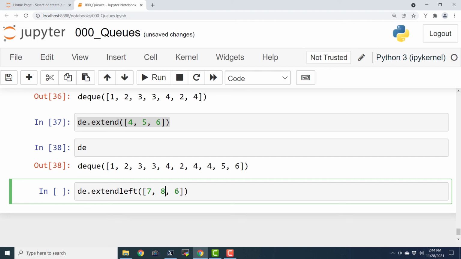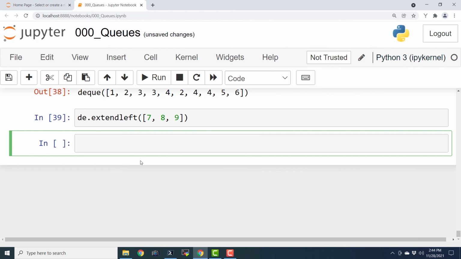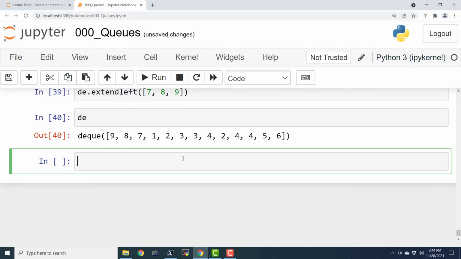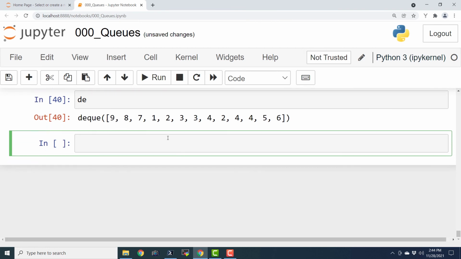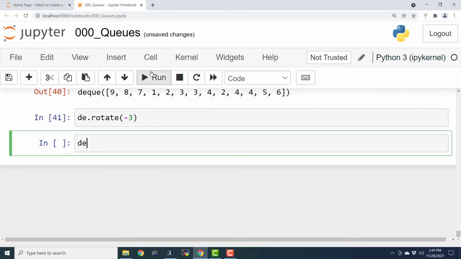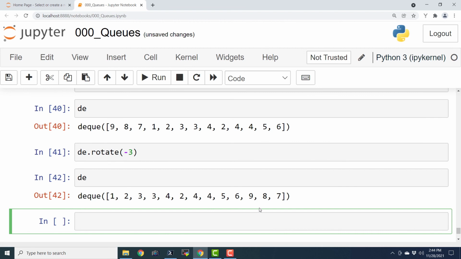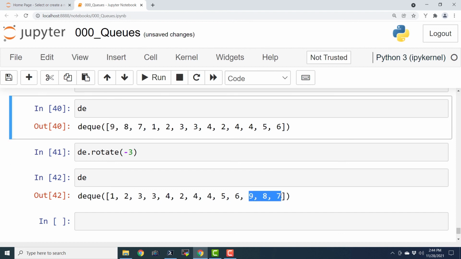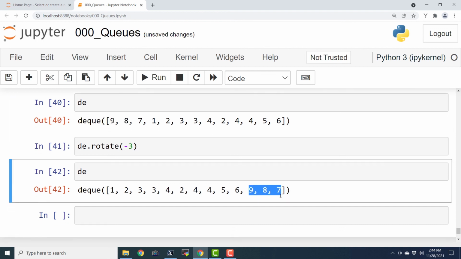7 8 9, and if I execute this, it is going to extend to the left. Let us see the status of de, that is deque. Now we can even rotate the deque with 3 positions, -3. And if I execute this, let us see what has happened. We can see here 9, 8 and 7 have been appended in the end. Basically, they have been removed from the front and they have been appended in the end. So this is known as rotation.